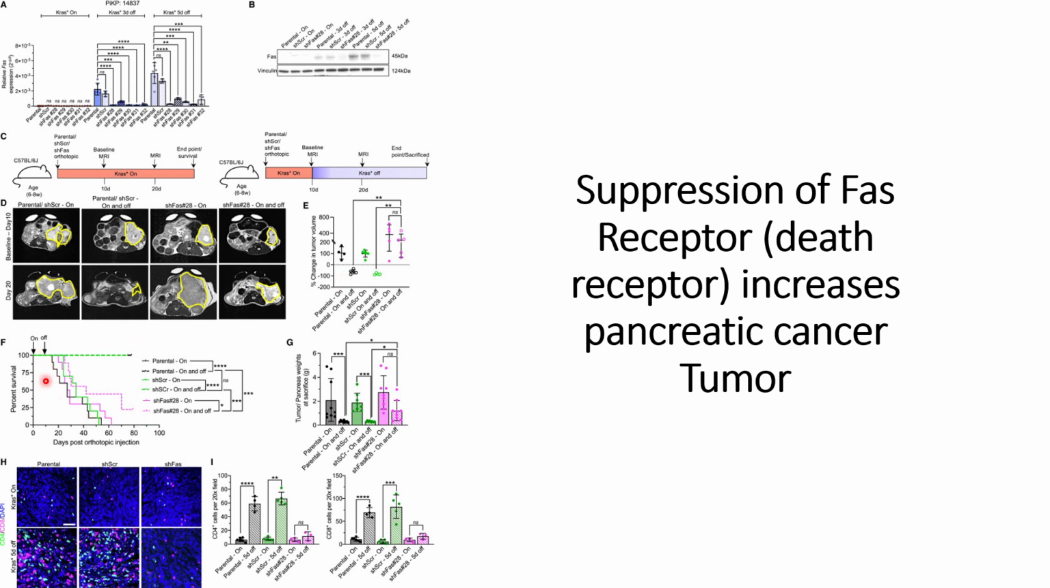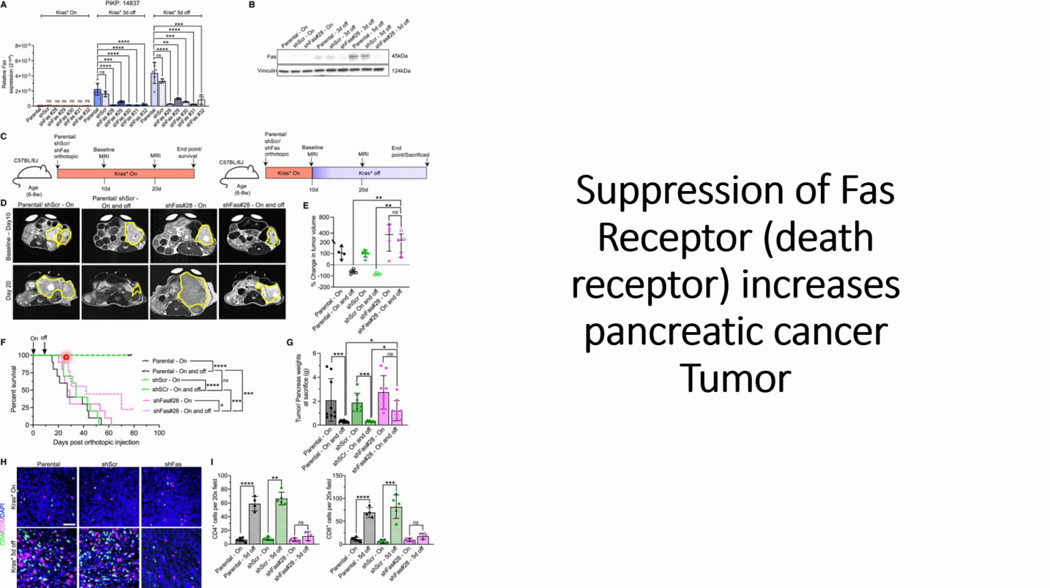Thereafter they checked the survival rate of the mice, and with the KRAS mutations on, they can see the decrease, or lowest survival rate, and it is comparable to the case where the short hairpin RNAs against FAS receptors remain on. However, when the short hairpin RNAs are on and off for the whole duration, they can see a slight increase in the survival rate of the mice.